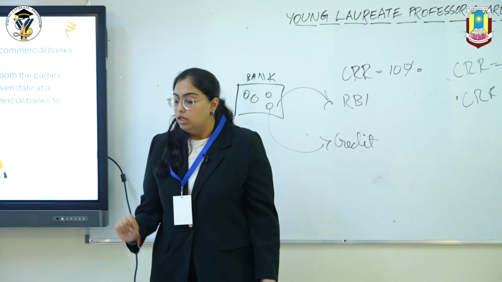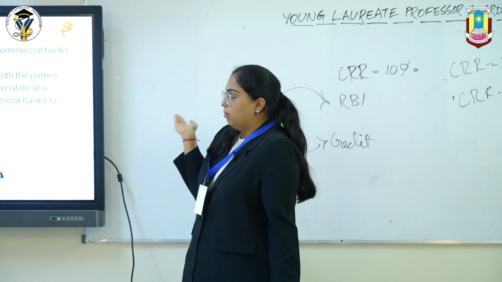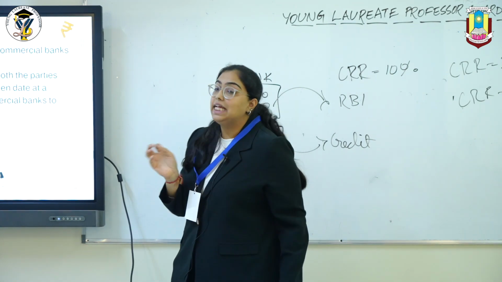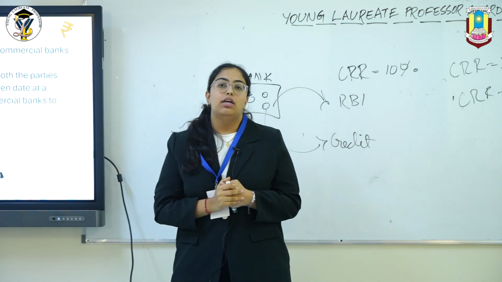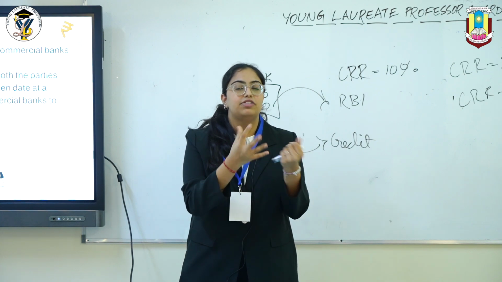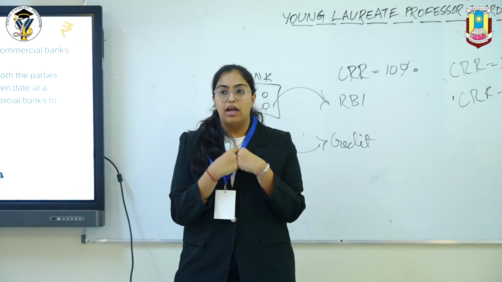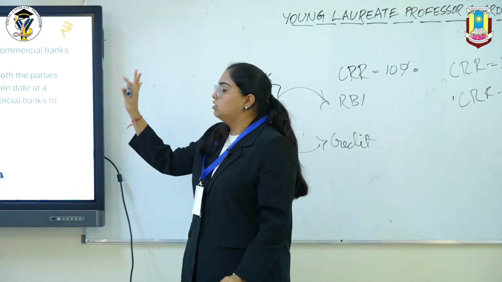Reverse repo rate. This is the rate at which the RBI accepts deposits from commercial banks using government securities. So they sign a contract between the commercial bank and the RBI that they would purchase some amount of securities, and then after that they would buy that back from them at a certain price with the interest rate. So that is reverse repo rate.